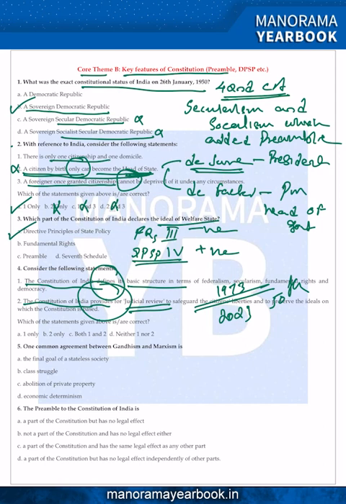If you try to analyze the constitution, you can only see the footmark of judicial review, especially in articles like article 30, article 32, article 226, article 142.